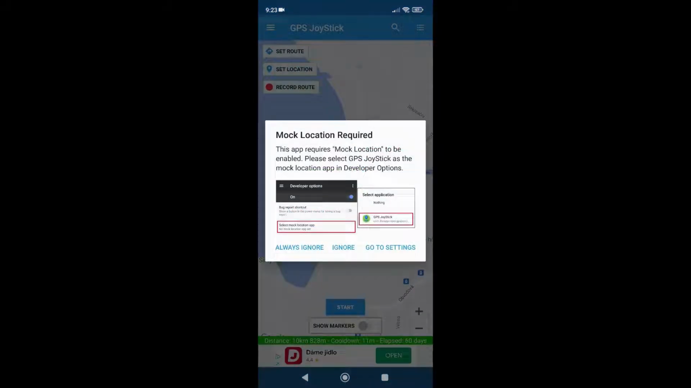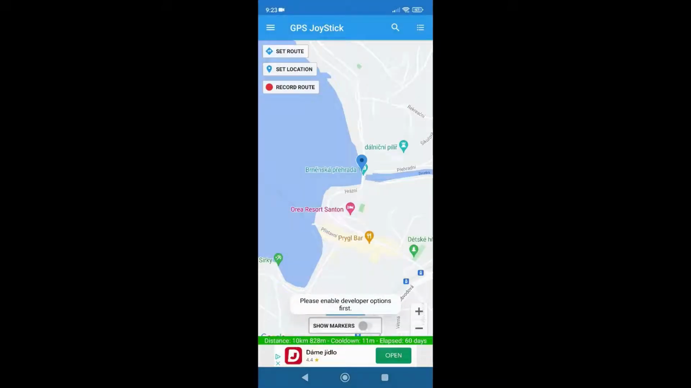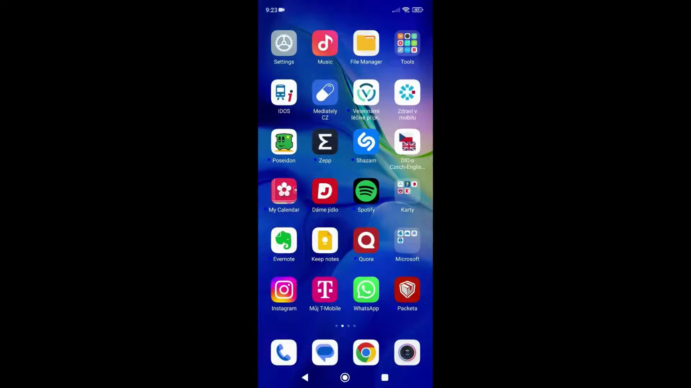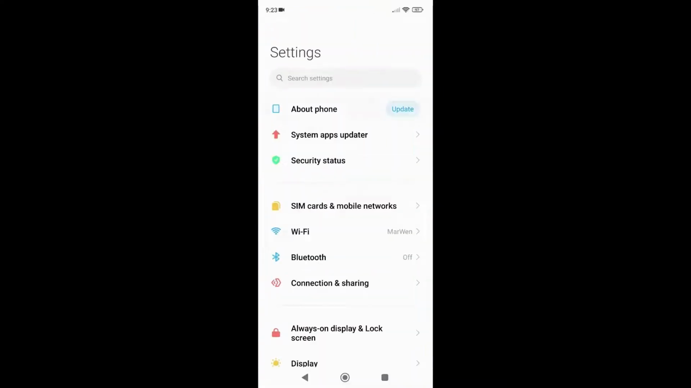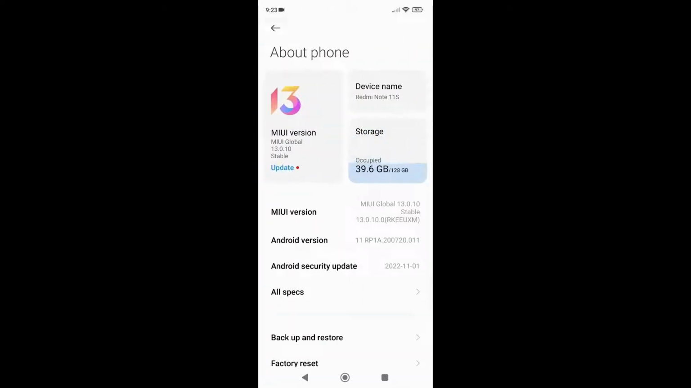Start. Mock location required. So go to settings, but we need to enable developer options. So open settings. About phone. Multiple click in MIUI version. So you are now a developer. Go back